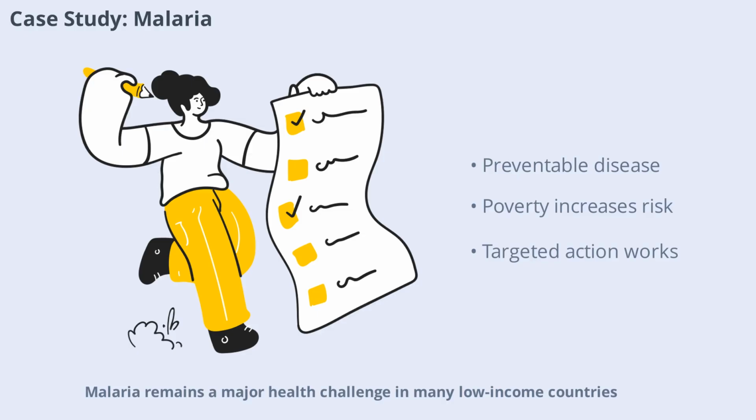Malaria remains a major health challenge in many low-income countries. Despite being preventable and treatable, millions are still at risk due to poverty and weak health systems. Success stories show that targeted interventions can make a difference.